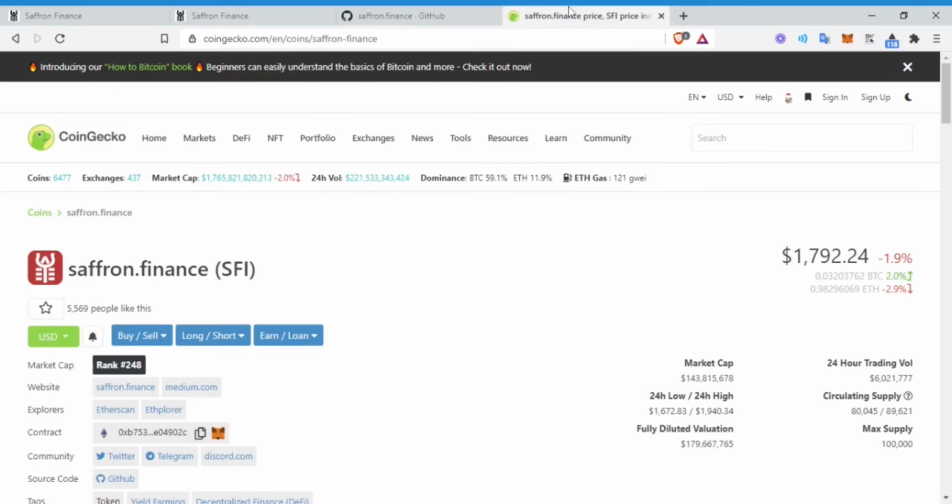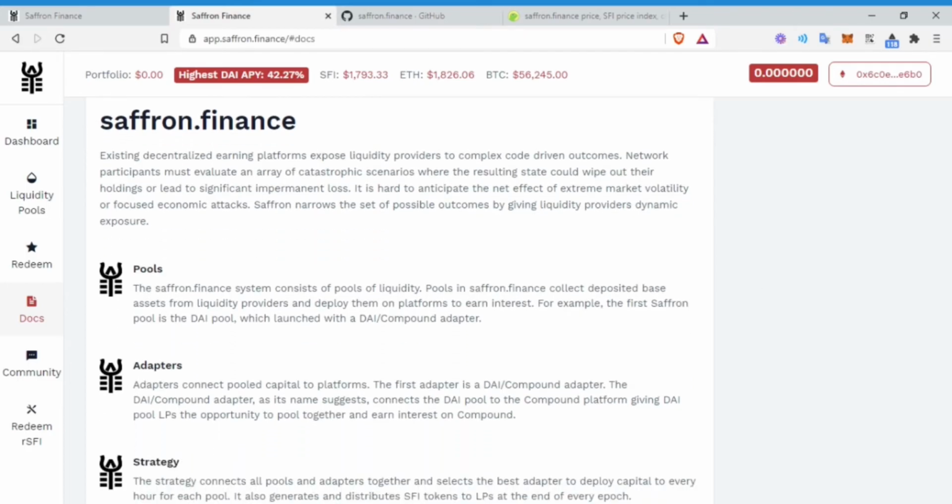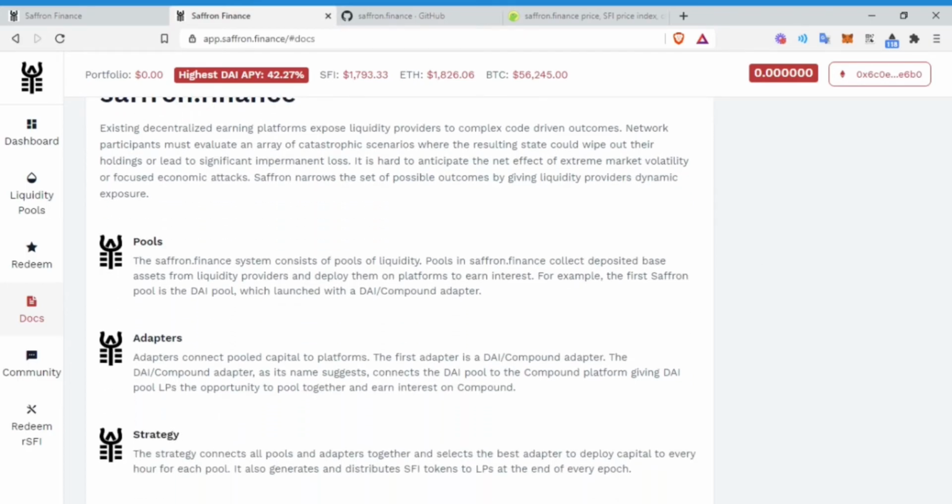But the main thing that I'm interested in is the Saffron Finance token, and we'll get to that in a second. We'll take a look at the chart, but I'm getting a little too far ahead of myself. I did want to touch on this. They're on their docs page. This is part of the do your own research. I always talk about that in the description down below. There's a video on how to do your own research, so go check that out. So, pools.